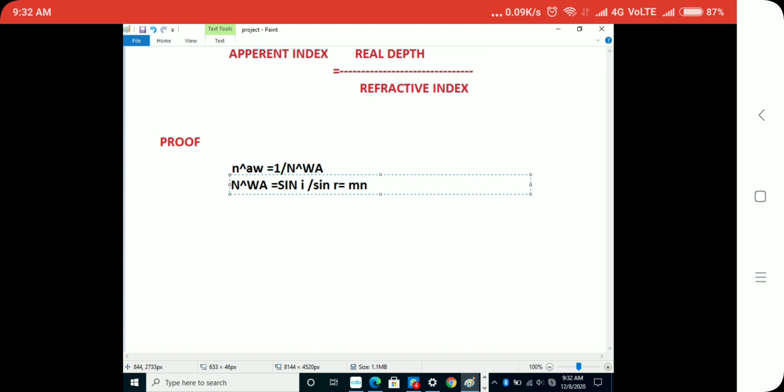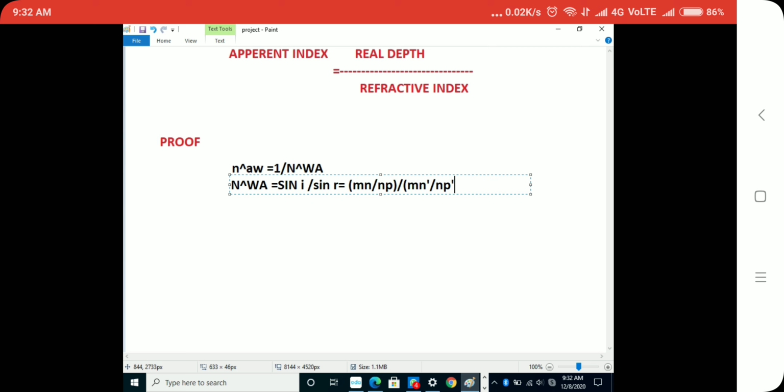So mn divided by np, and this whole is also divided by mn divided by np. Okay, this is a proof of the formula, so you should always remember it, because in some examinations this is asked, and most of us get confused between where is mn and where is mn dash.